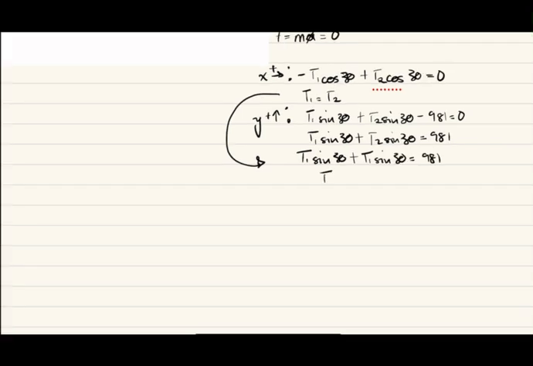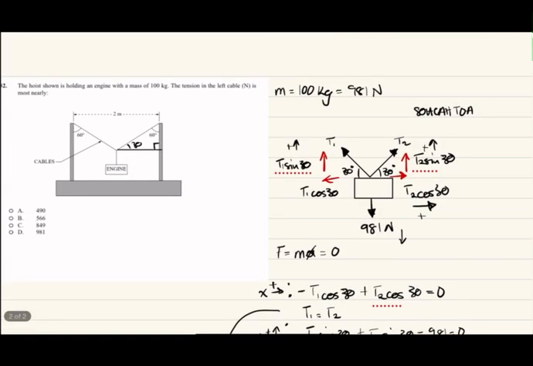Adding the two, divide 2 sine 30 over to the other side and punch that into your calculator, and your answer is going to be 981. So in this case, the answer is D. That's how much tension is going to be in that cable. Thanks for watching.